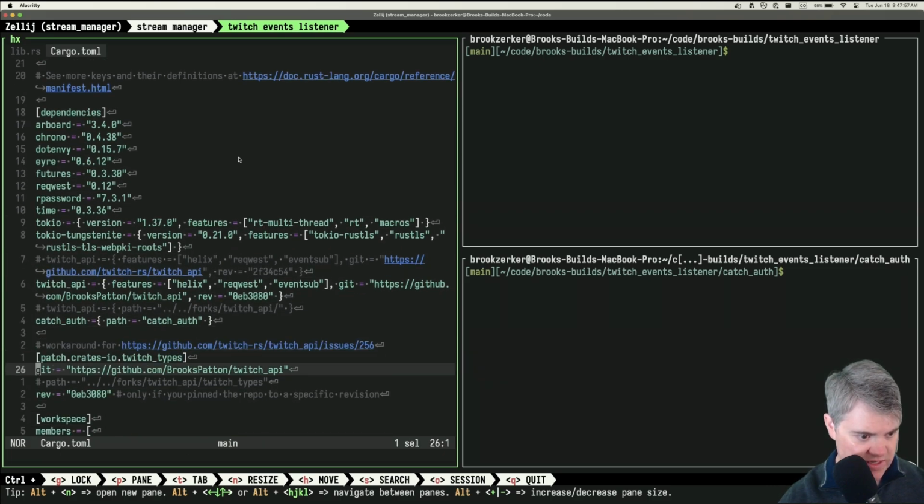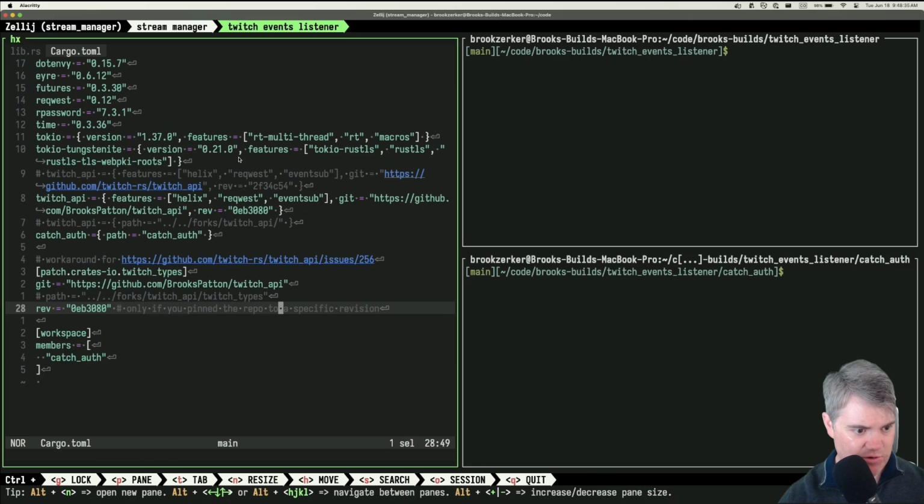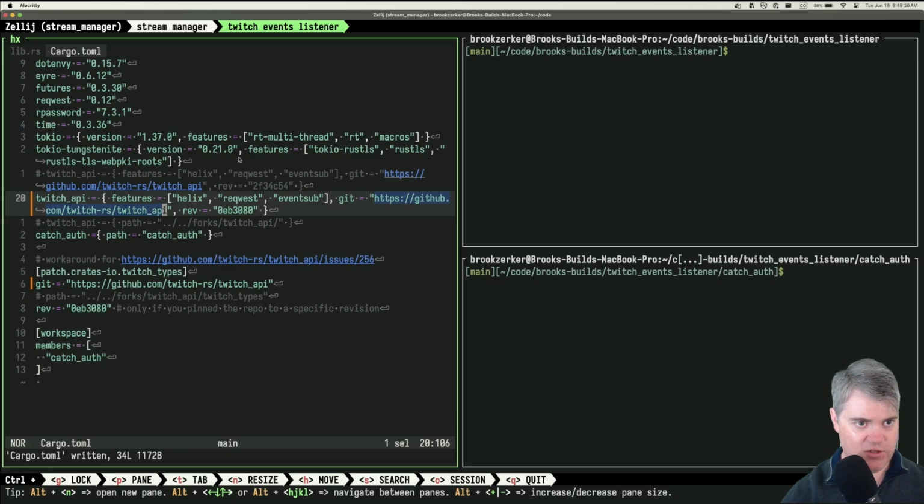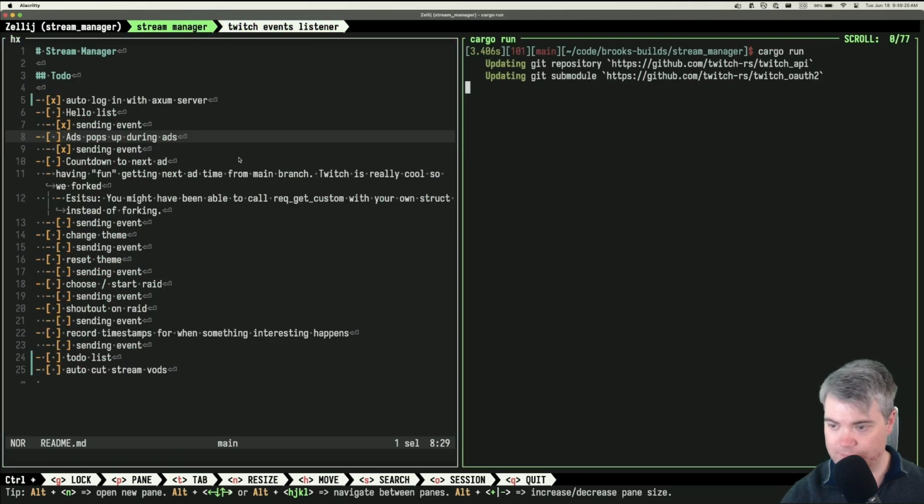Because yeah, let's see, Twitch API. And then I started using it from here. I need that. But yeah, I went to their Twitch API. I think I want to go to their Twitch API as opposed to my Twitch API, which makes me think I just want to replace this with you. And then of course I have to yank after I delete that. Okay. So if I do you, are you happy now?